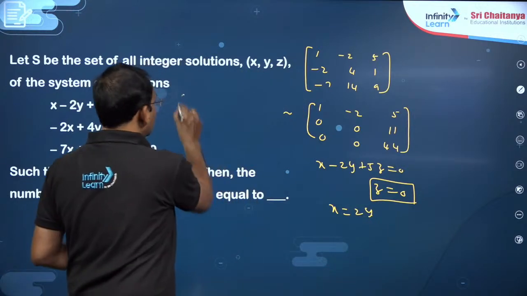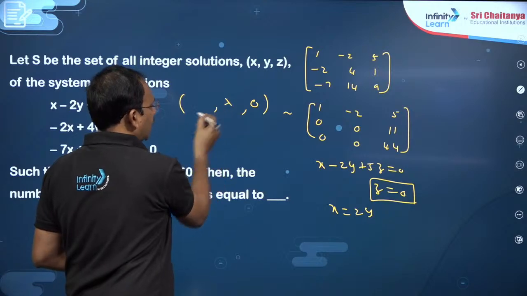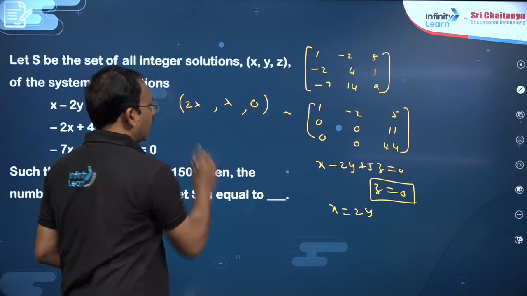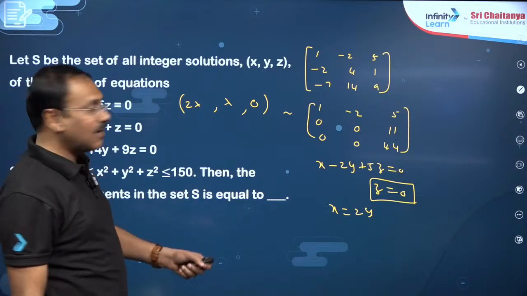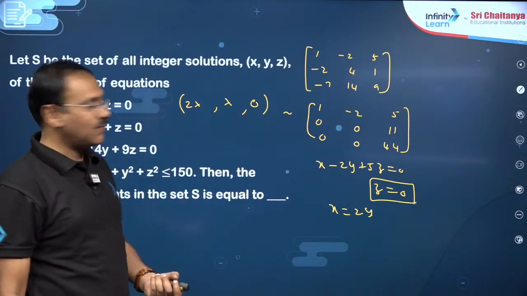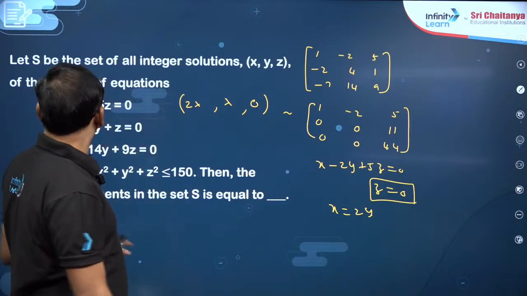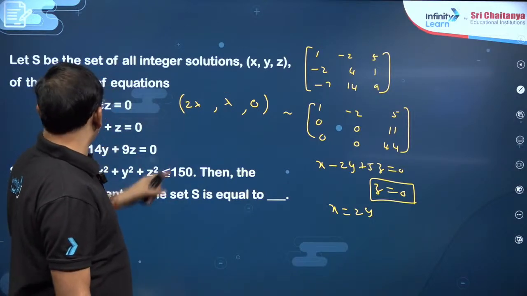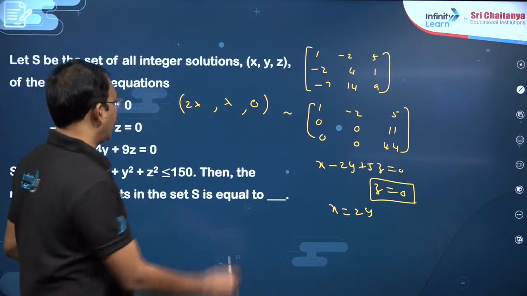So can I take the solution set like z coordinate 0, y if I take lambda, x is 2 lambda? Am I correct? For any lambda, any real number, that satisfies all the three equations. But I just want x, y, z to be integers, such that x square plus y square plus z square is less than or equal to 150.